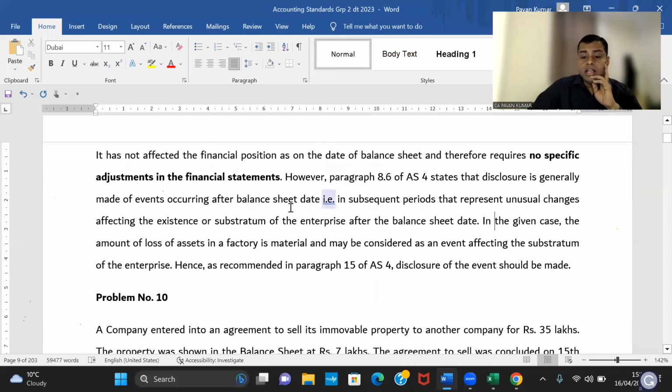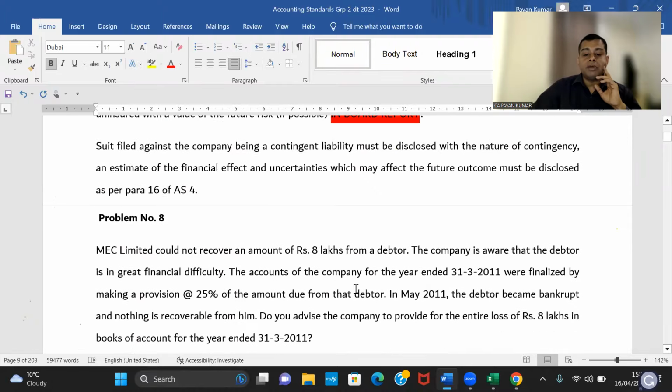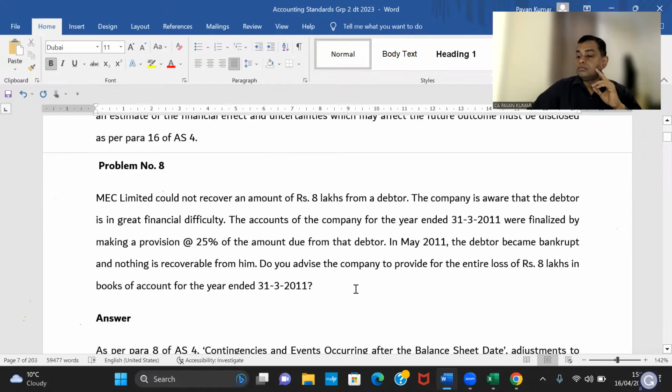Okay. So here they have given, however, paragraph 8.6 of AS 4 states that disclosure is generally made of events occurring after the balance sheet date, that is, in the subsequent periods, that represent unusual changes affecting the existence or substratum of the enterprise after the balance sheet date. In the given case, the amount of loss of assets in the factory is material. Obviously, it is material. So it can be disclosed. Where will you disclose it? Previously in the board report. Now it is in the financial statements. That's all. So we'll see one more problem and then we'll jump to the next problem.